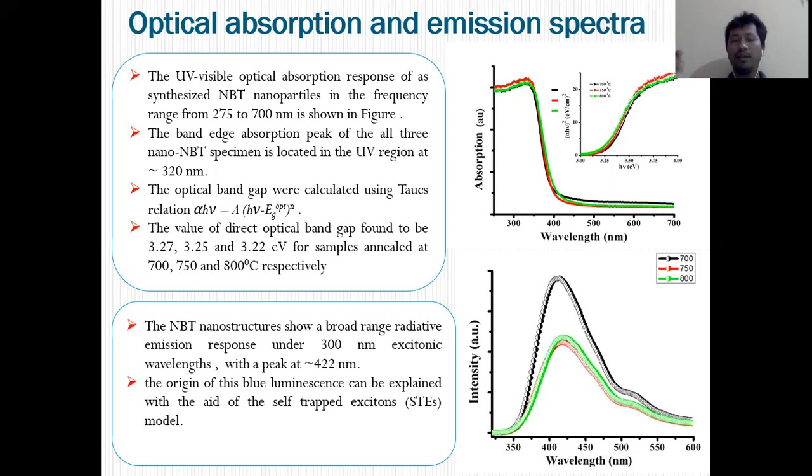It was found that the emission peak arises at around 420 nanometers only. This type of blue luminescence of perovskite oxide or complex perovskite oxide basically arises due to self-trapped excitons. That means within the conduction band and valence band there are a number of trapped states, and due to those trapped states we get blue emissions in the perovskite system. Here also we are getting those emissions due to that kind of self-trapped excitons only.